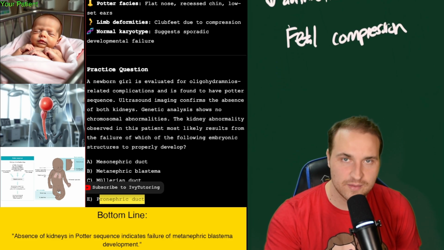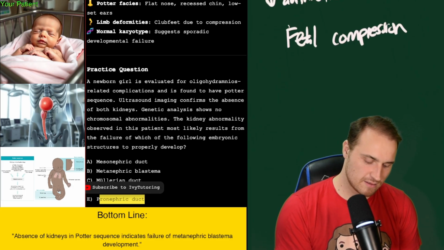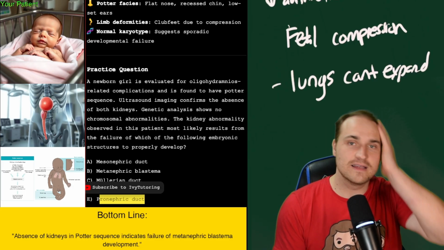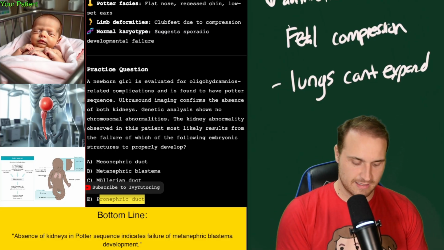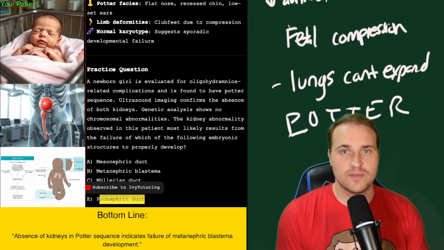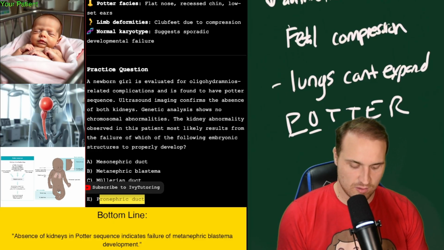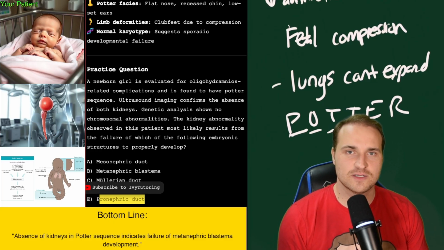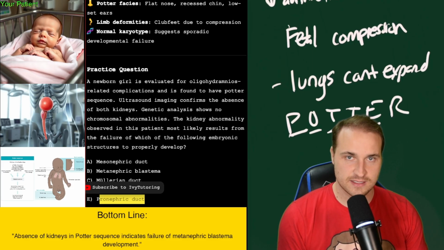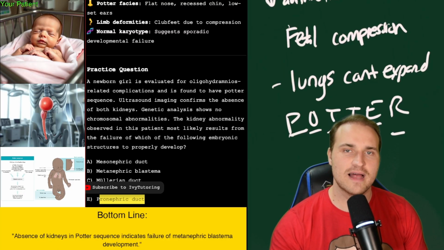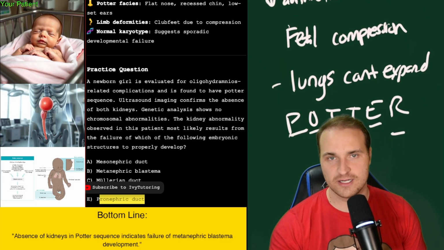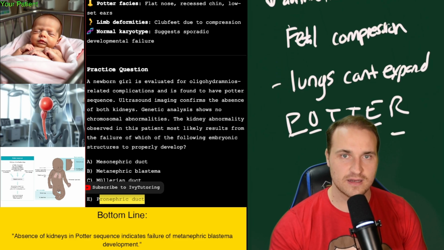And so there's also no amniotic fluid to breathe, right? And so the lungs can't expand. And that leads to pulmonary hypoplasia. You get severe respiratory failure at birth. And that's the Potter's acronym for you. P stands for pulmonary hypoplasia. O is for oligohydramnios. T is for twisted face. T is for twisted limbs. E is for extremity defects. And R is for renal agenesis. And we might see another question on that soon. But bilateral renal agenesis means no urine, oligohydramnios, no lung development, and the baby can't breathe, and it's fatal.